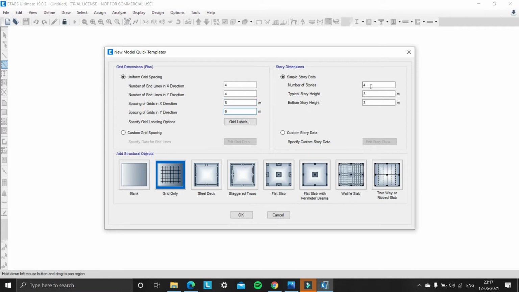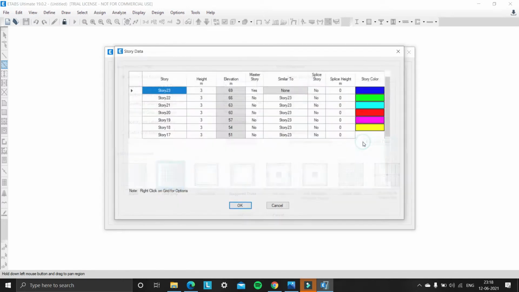And coming to story dimensions, the number of stories in this building is 23. So typical story height and bottom story height is the same, that is 3 meters. And click on custom story data, edit story data.